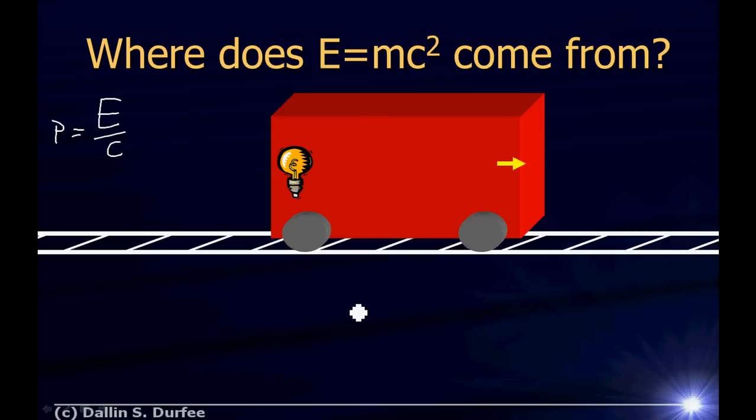So Einstein's thinking about problems like this, and he says, this energy, the light carried the momentum, but the light didn't exist before the experiment, and it doesn't exist after the experiment.